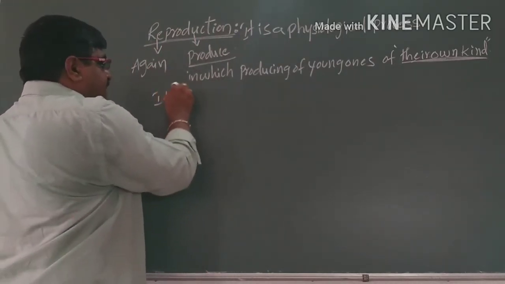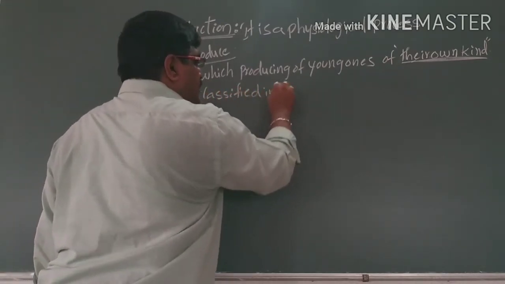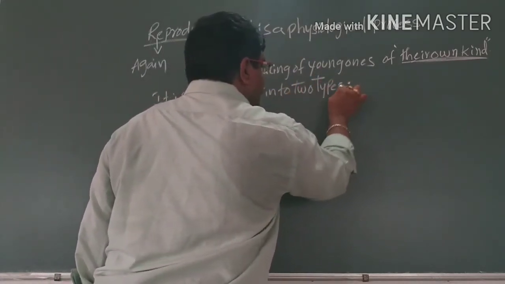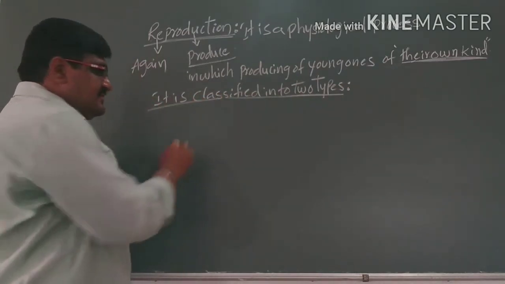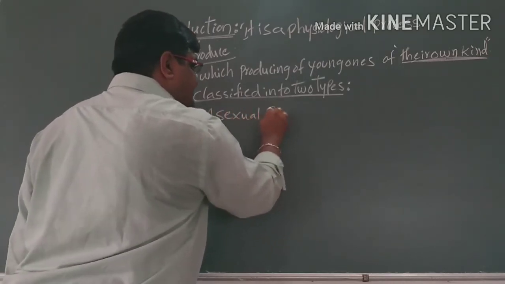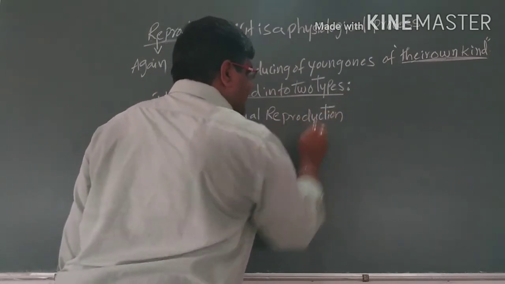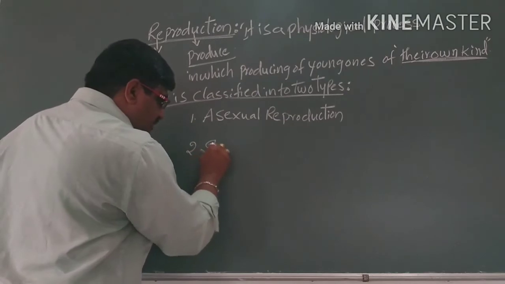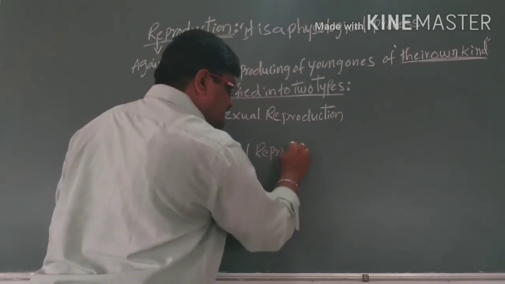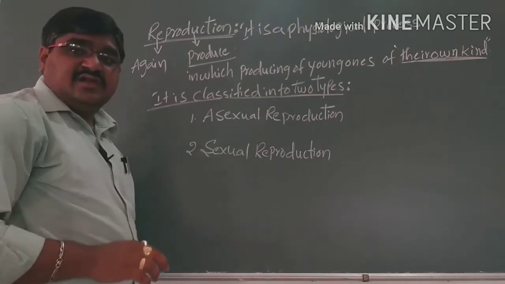So here reproduction is classified into two types. What are the two types? The first one we can call asexual reproduction, and the second one we can call sexual reproduction.